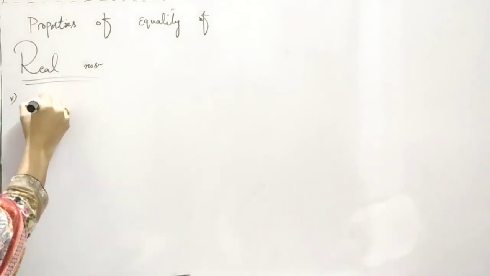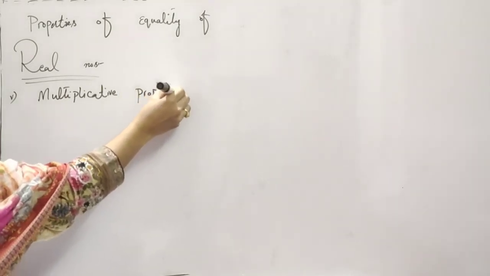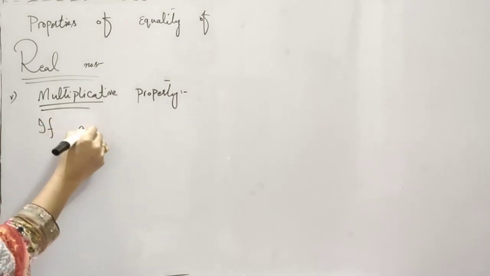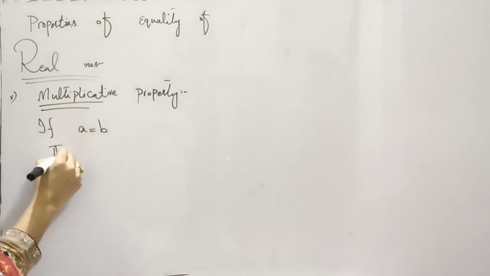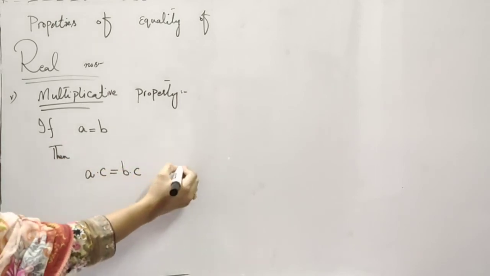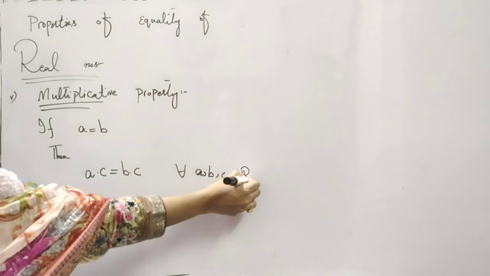And the next property is the multiplicative property. What is the multiplicative property? The multiplicative property says that if A is equal to B, then A multiplied by C is equal to B multiplied by C for all A, B and C belonging to the real line.